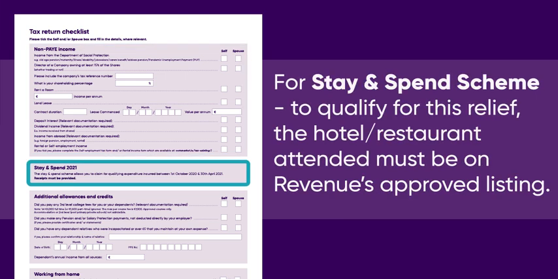The Stay and Spend scheme allowed for tax relief on certain qualifying expenditure on holiday accommodation or restaurants between October 2020 and April 2021. If you have any qualifying receipts for this period, please send them to us for review.